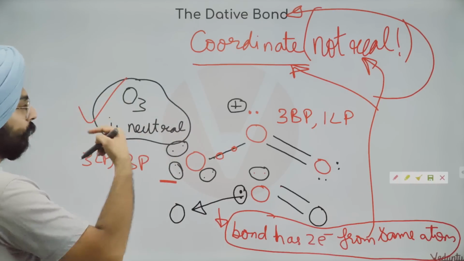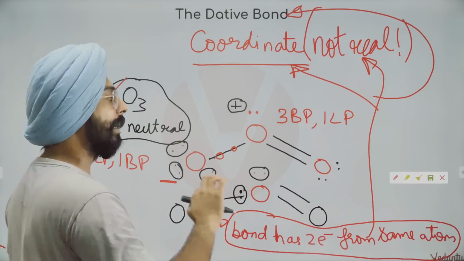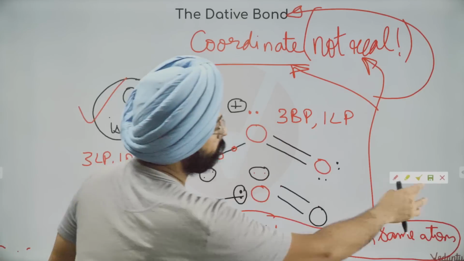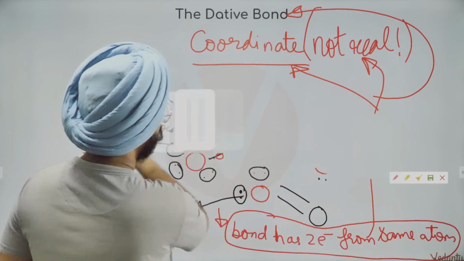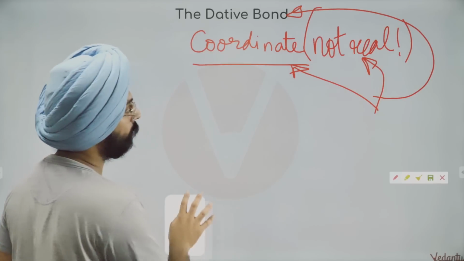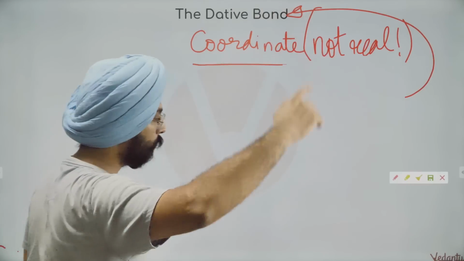Overall, ozone is neutral. One positive charge is there, one negative charge is there. They balance each other out in the structure itself. Ozone is neutral. Okay? Once more, let's draw the structure so that it is a cleaner structure. If you want to rewind and see the explanation again, you can. The class is on YouTube. You can rewind it 200 times and watch it.